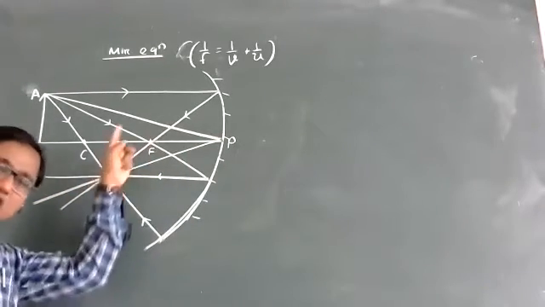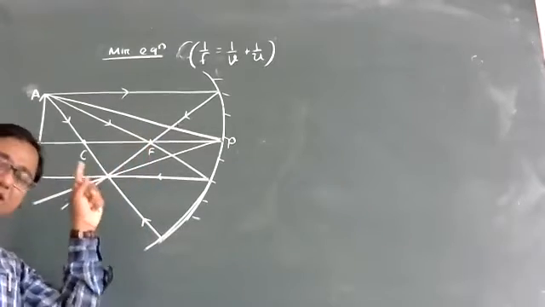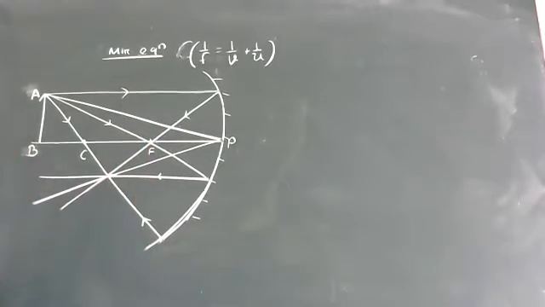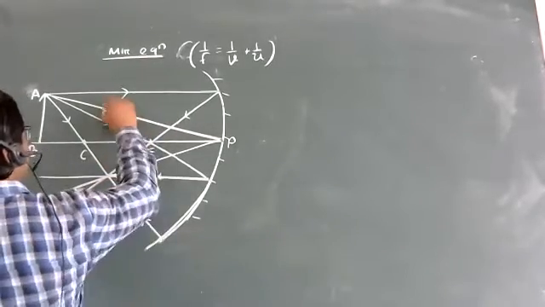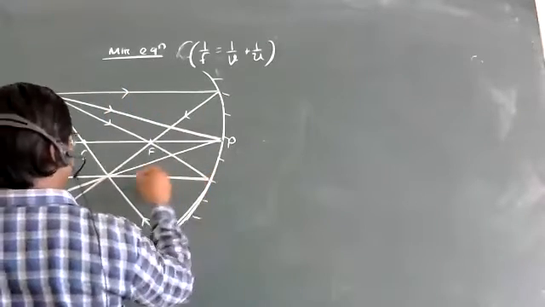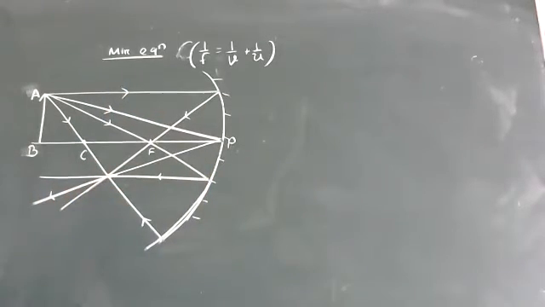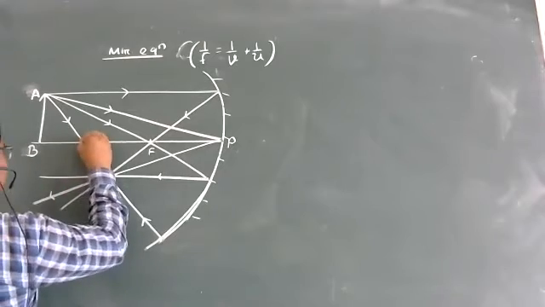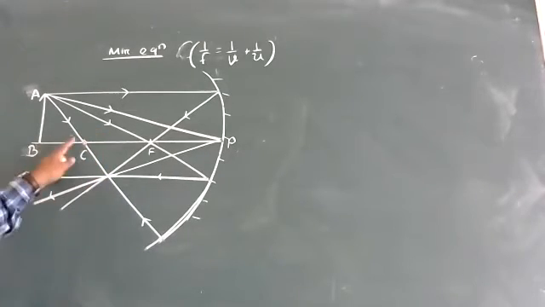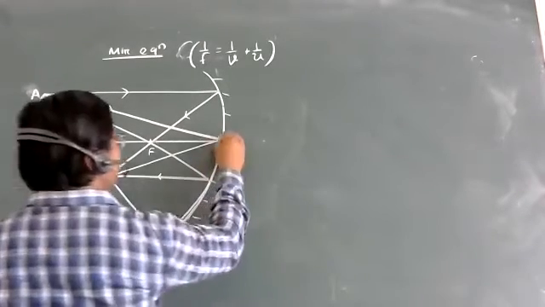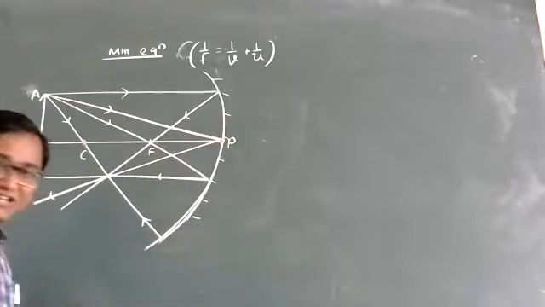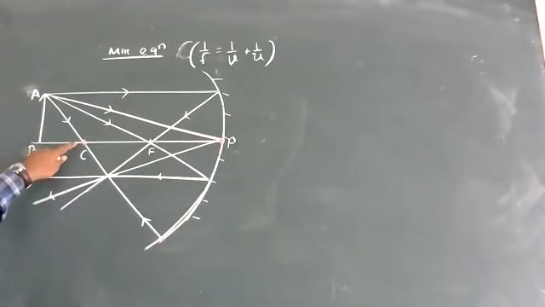No need to draw all 4 rays here. You can draw it with 2 also. Some students will compare the books after the class and check it. That's why I'm drawing it for them. What is the most important point I told? You need to remember these things. One common point is C. Another common point is P.